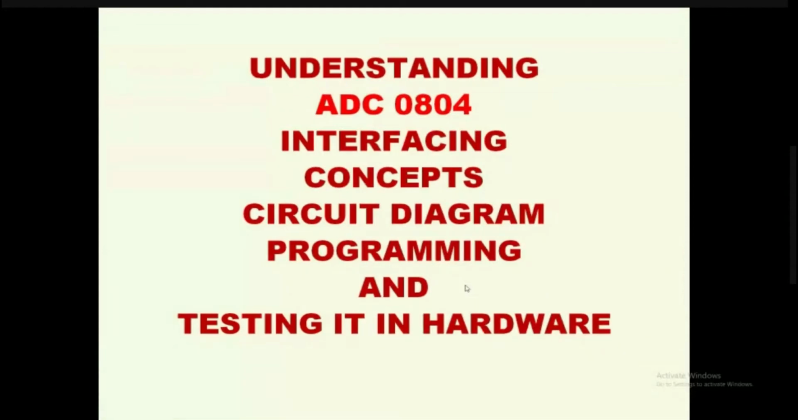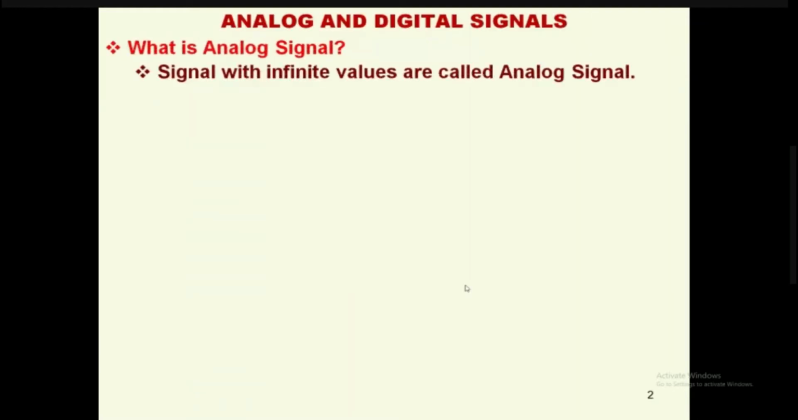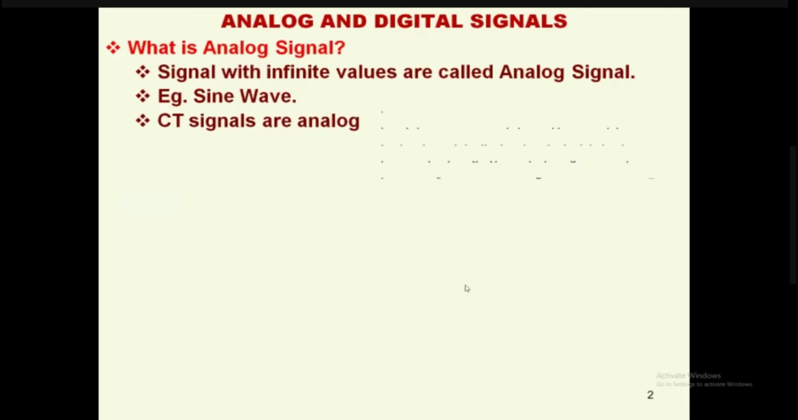Today's topic of discussion is understanding ADC0804 interfacing concepts, its circuit diagram, programming, and testing it in the hardware. What is an analog signal? A signal with infinite values is called an analog signal. For example, a sine wave and continuous time signals are analog signals.